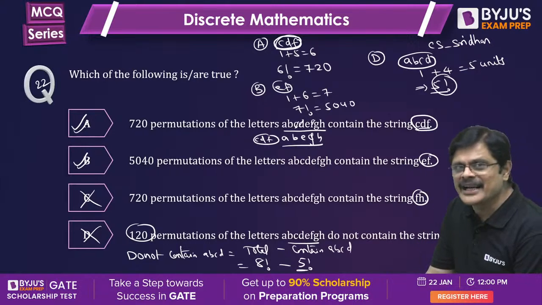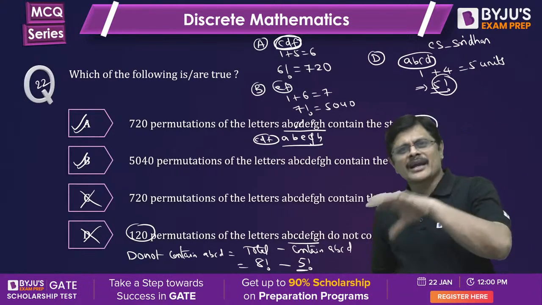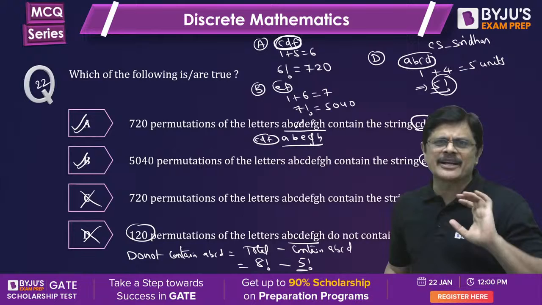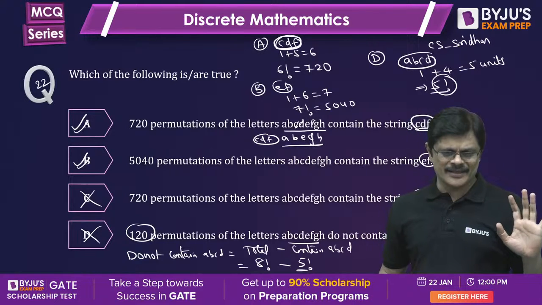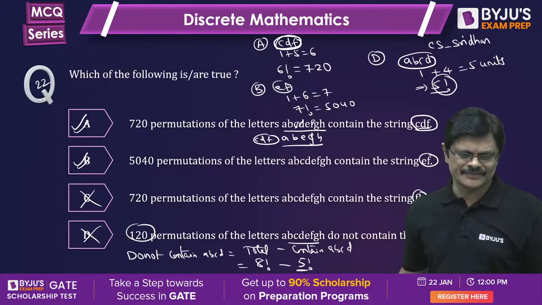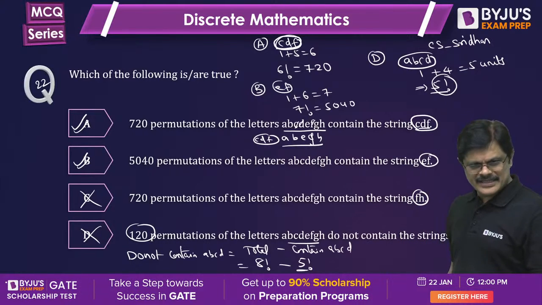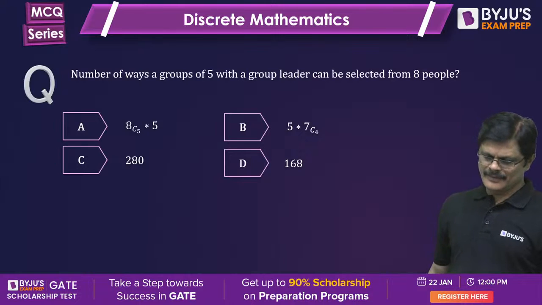Okay, is that clear? So, if you want the ones that do not contain the string, from the total, you remove the ones that contain that particular string, and you are going to get the answer. Is that clear? Next one.